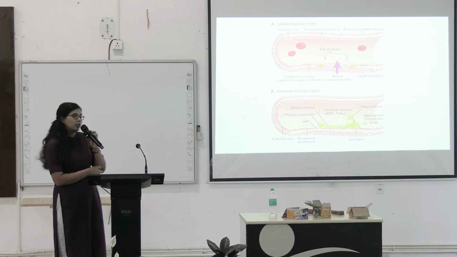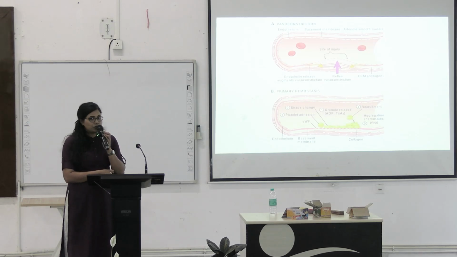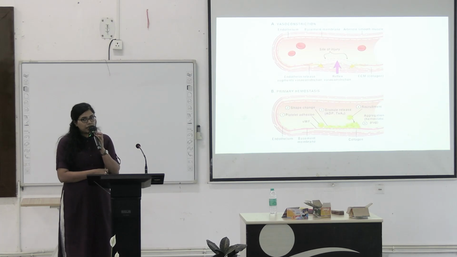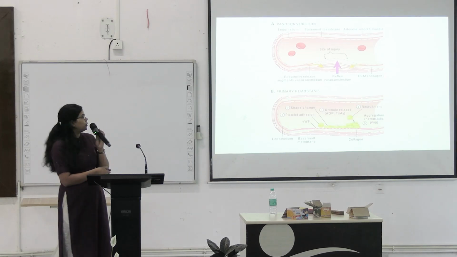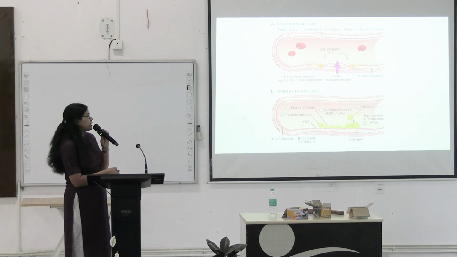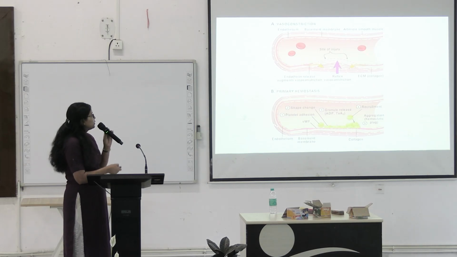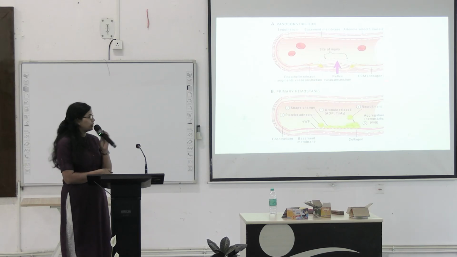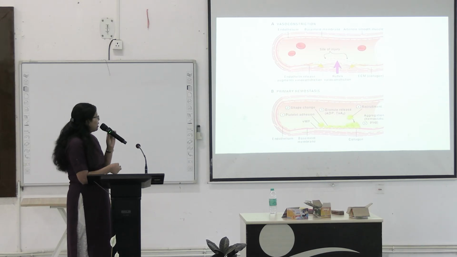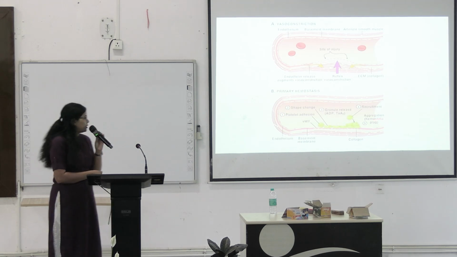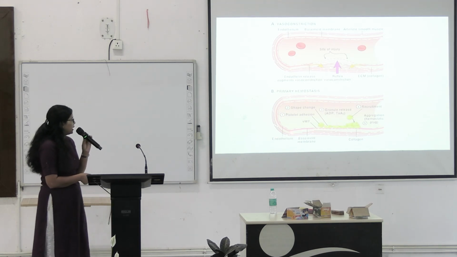What happens is, whenever there is any vascular injury, first the lining epithelium of the blood vessel, the endothelium, there will be a breach. Whenever there is a breach of the endothelium, the underlying collagen gets exposed. Okay. Whenever this collagen is exposed, there is a reflex vasoconstriction. Next, there are certain factors which will be secreted by the endothelium.